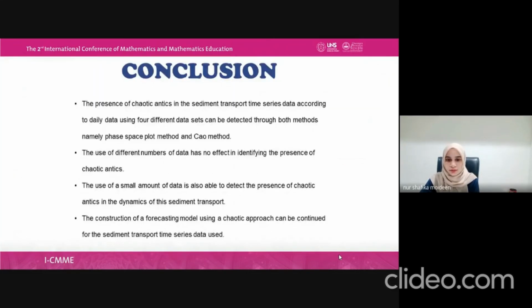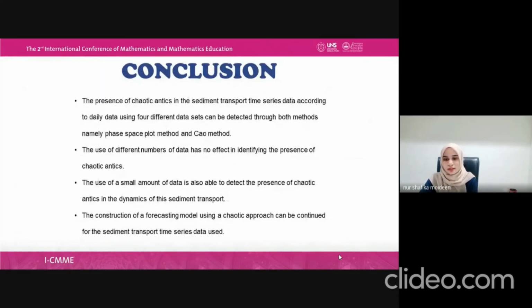In conclusion, the presence of chaos in the sediment transport time series data, using daily data with 4 different datasets, can be detected through both methods, namely the phase-space plot method and the Chow method. The use of different numbers of data has no effect in identifying the presence of chaos. The use of a small amount of data is also able to detect the presence of chaos in the dynamics of the sediment transport.